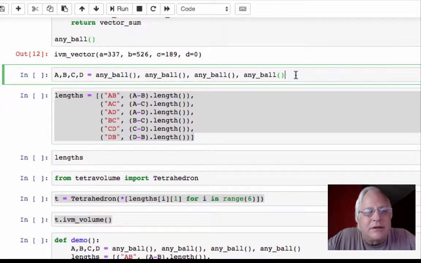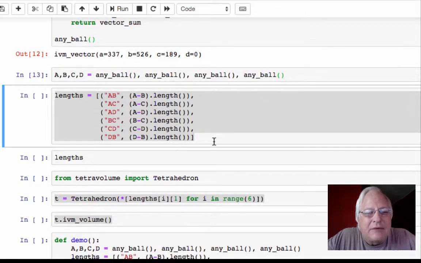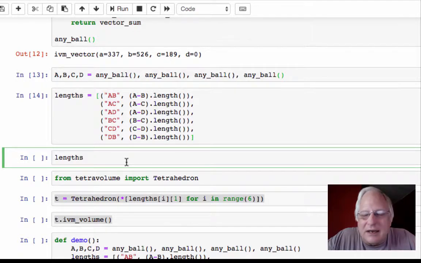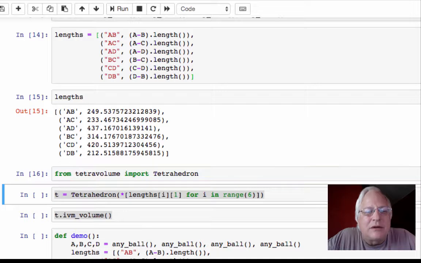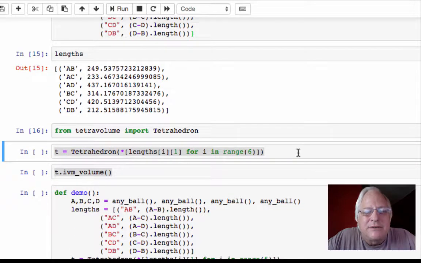We just need 4 points at random, A, B, C, D, and then we need to compute the 6 lengths that represents. 4 points in space, 6 lengths, and I store the lengths in kind of a complicated data structure because I want to keep them in order, and I want to keep the names of the point, or the edges actually. So AB is the edge from point A to point B and so forth. So I'm going from the apex, A to B, A to C, A to D, and then around the so-called base, CDB.